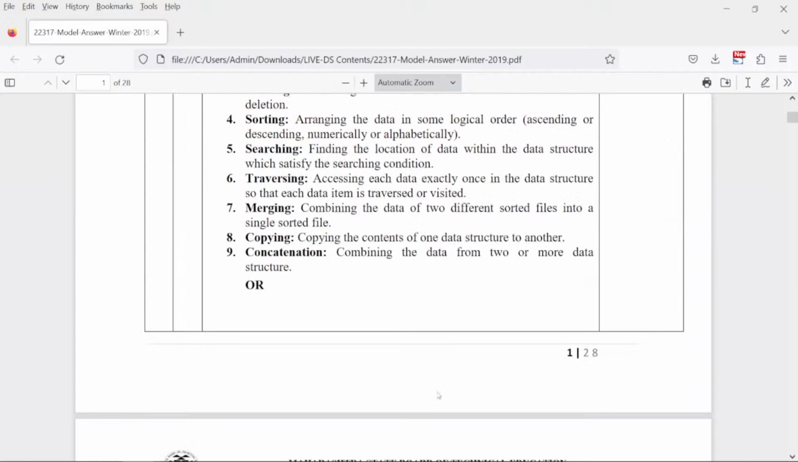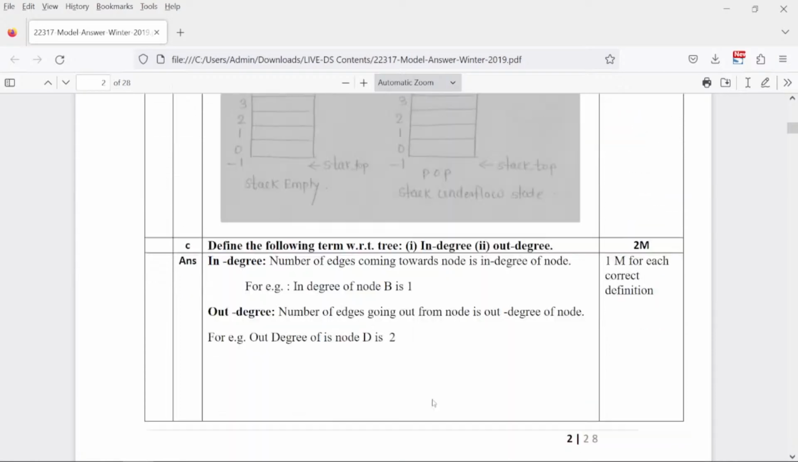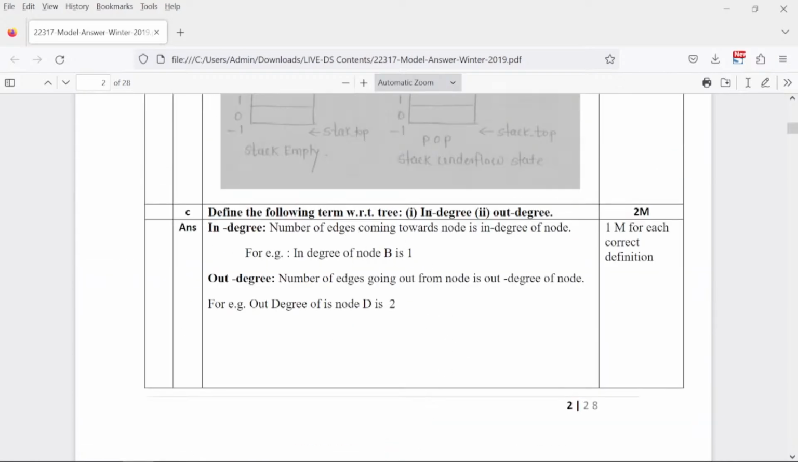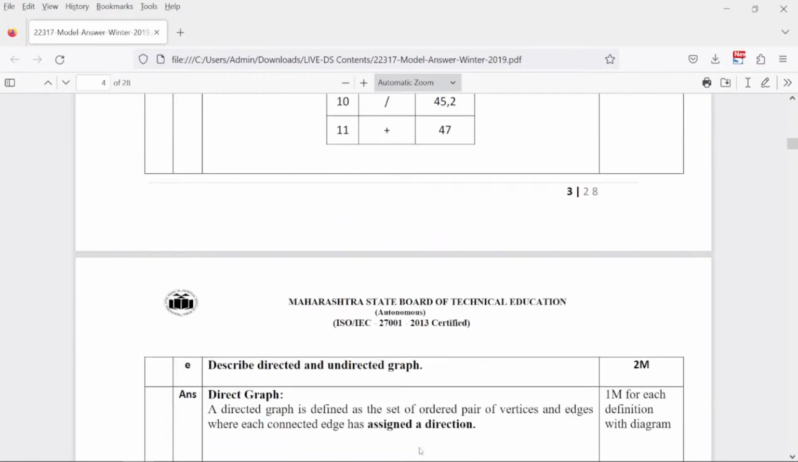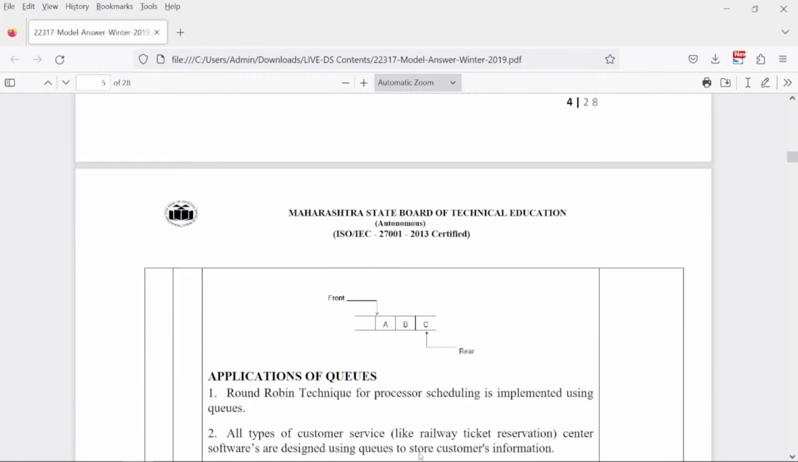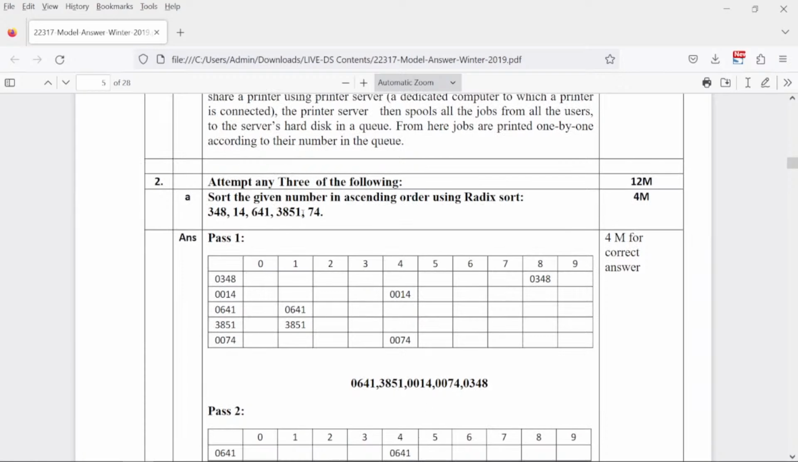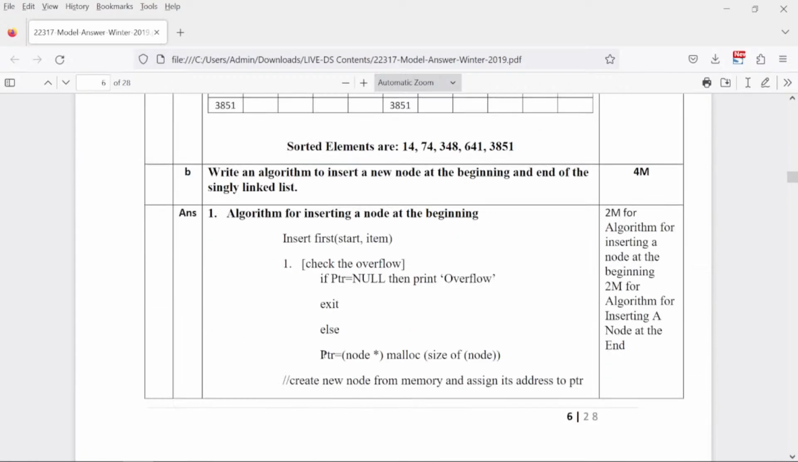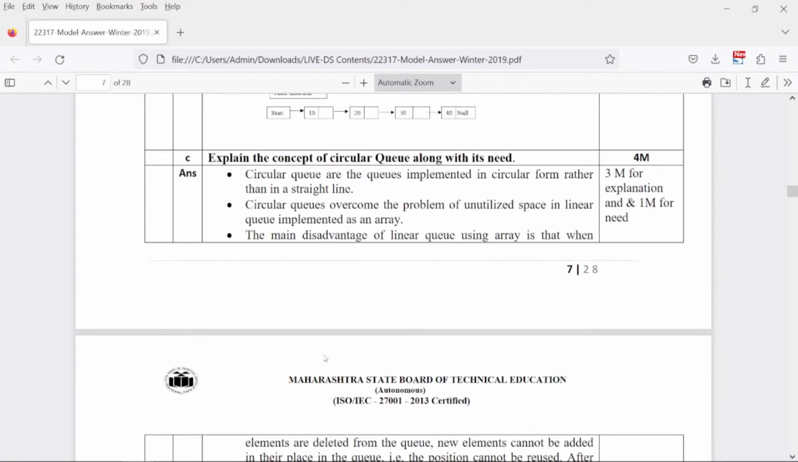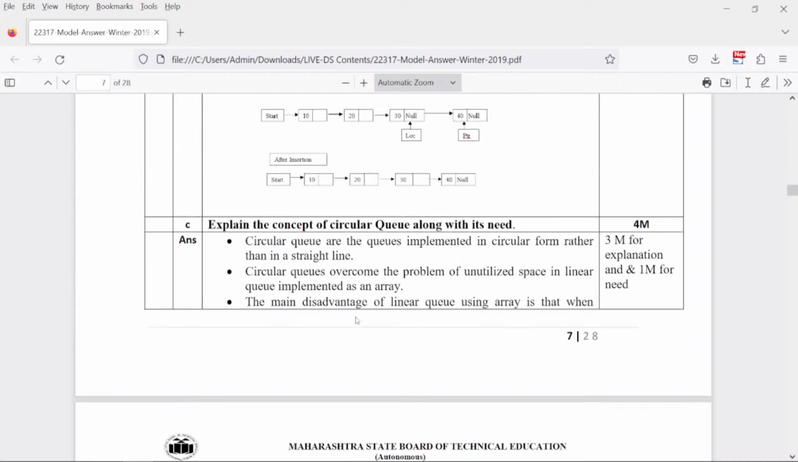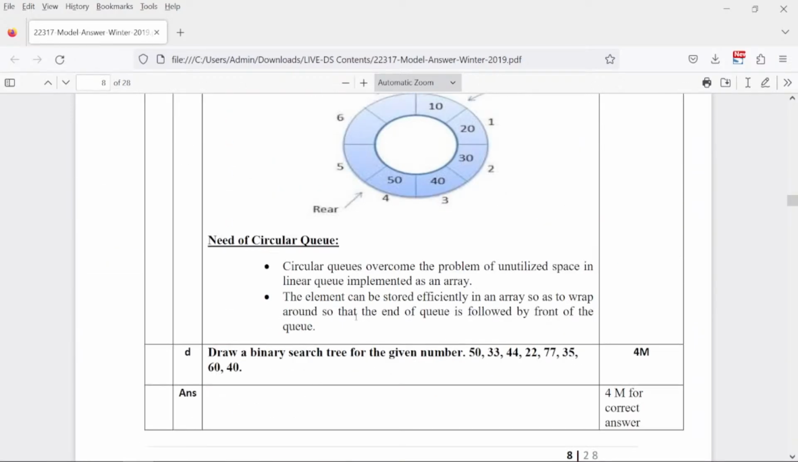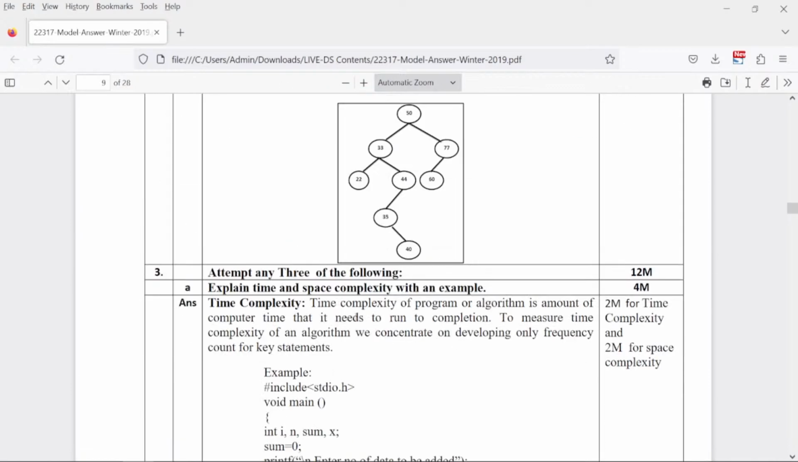Okay, so I will give you the important questions from this paper also. Make a note, everyone. Radix sort, you can go through radix sort. Concept of circular queue. Building a binary search tree. Time and space complexity.